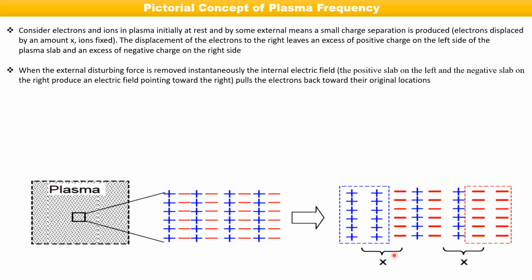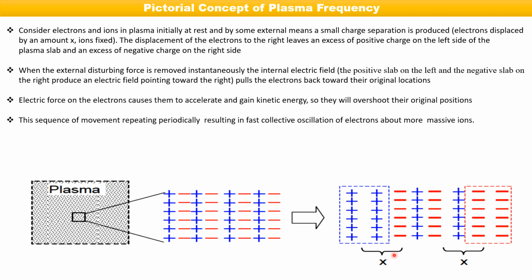This internal electric field produced within the system will pull the electrons back to their original location, because of the negative charge region produced. But an electric field means an electric force. That force accelerates the electron, and the electron gains kinetic energy.